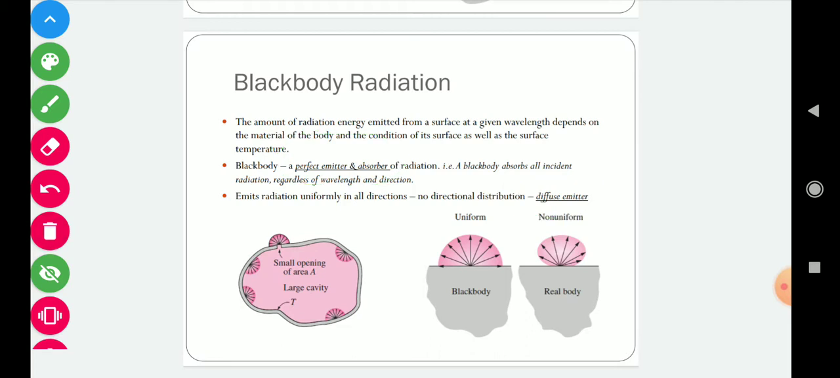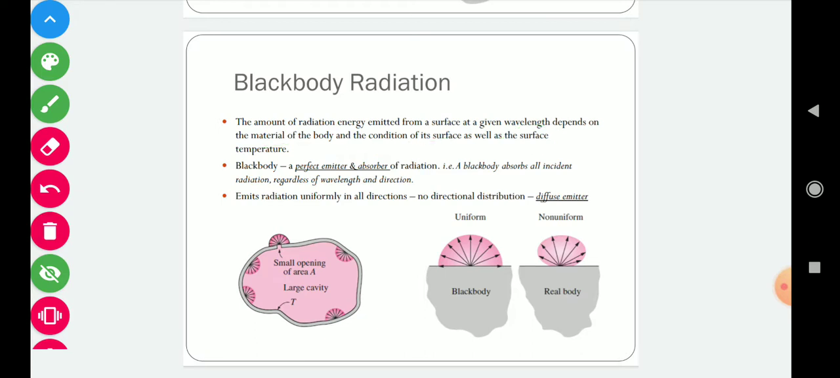Now the amount of radiation energy emitted from a surface at a given wavelength depends on the material of the body and the condition of its surface as well as the surface temperature. So these are three parameters which influence the amount of radiation. One is the type of material we have. The second is its surface characteristics, as well as the surface temperature.